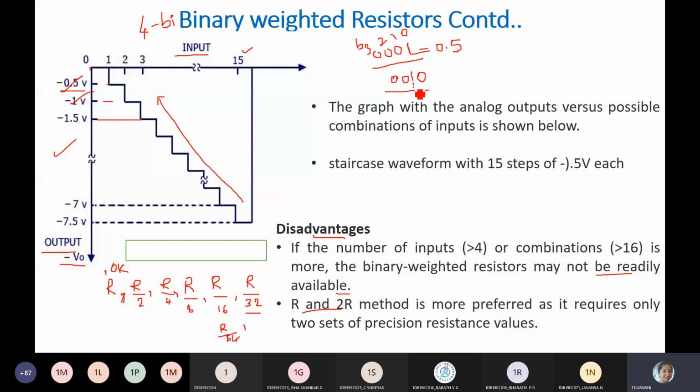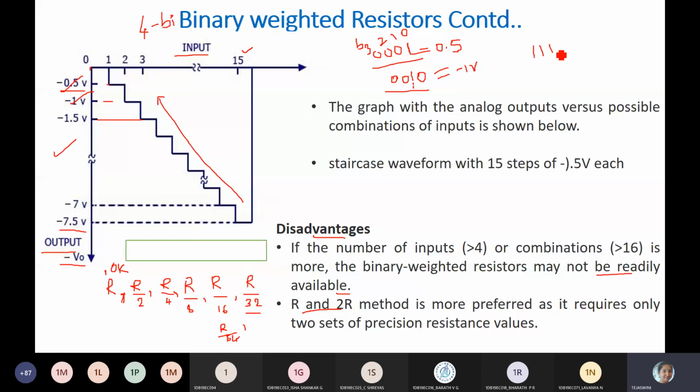So similarly, you're going to get 15 states here for 15 inputs, that is 15 combinations. So for all ones, that is the equivalent of 15, you will get a minus 7.5 volts. So that is the output voltage in negative.